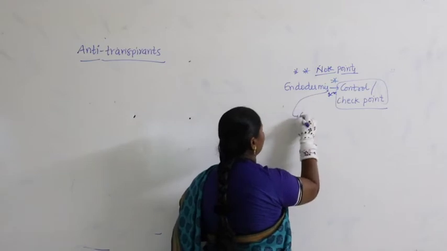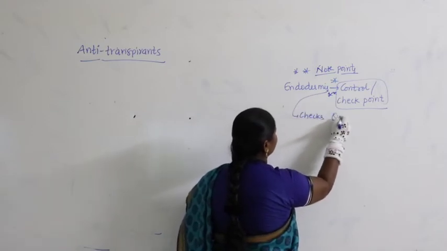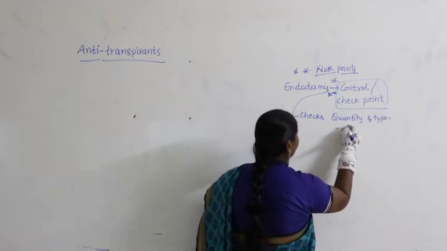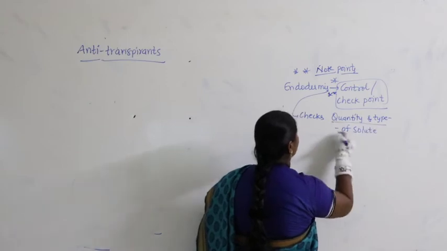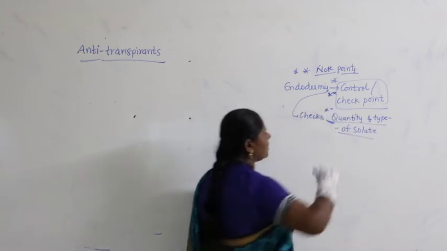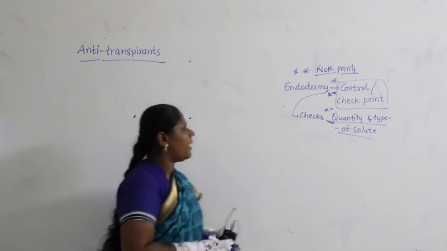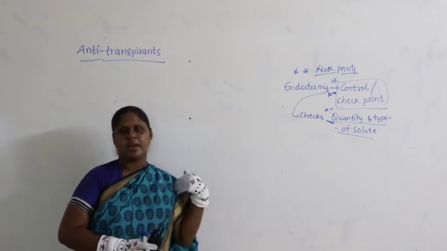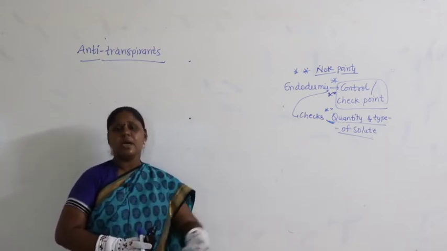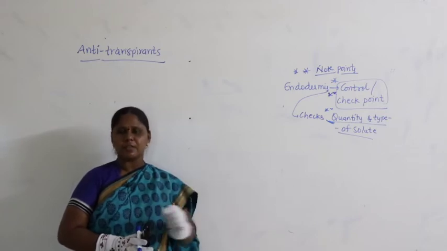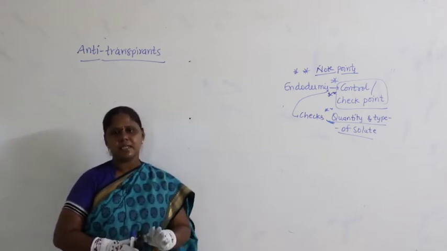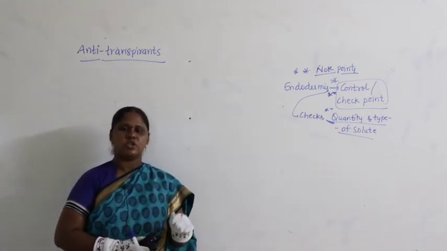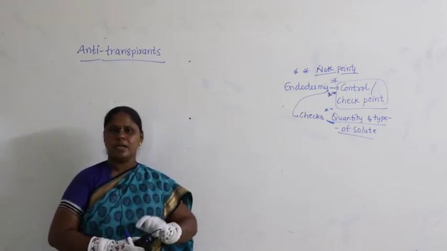It is very important. It checks the quantity and also the type of solute. These kinds of statements are very important. Why? Because endodermis contains Casparian strips, which we discussed very clearly in the last class. It has suberin depositions, impermeable to water, and the pathway is only symplast. Symplast is active transport, occurring through plasmodesmata or cytoplasmic streaming. Very important points, need to recollect.